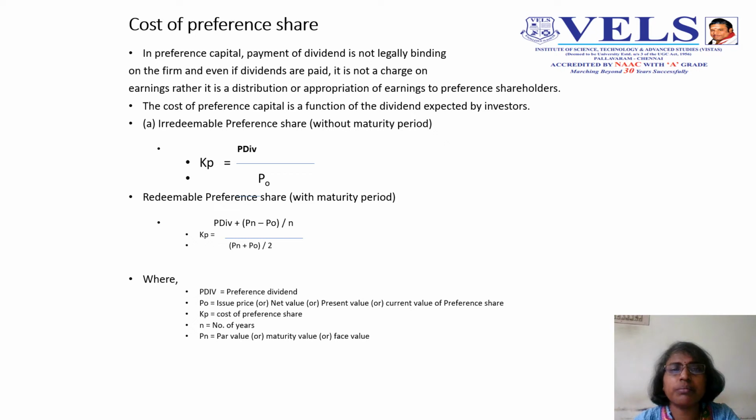In preference capital, payment of dividend is not legally binding on the firm, and even if dividends are paid, it is not a charge on earnings, but a distribution or appropriation of earnings to preference shareholders.